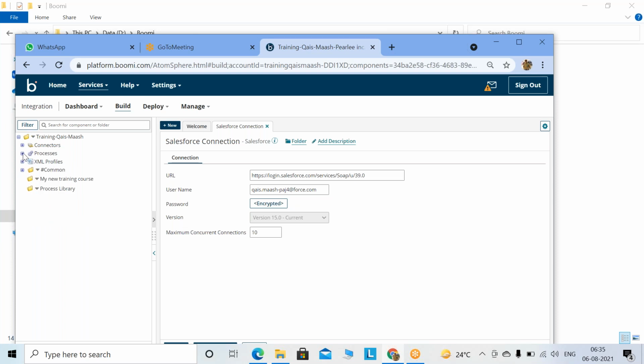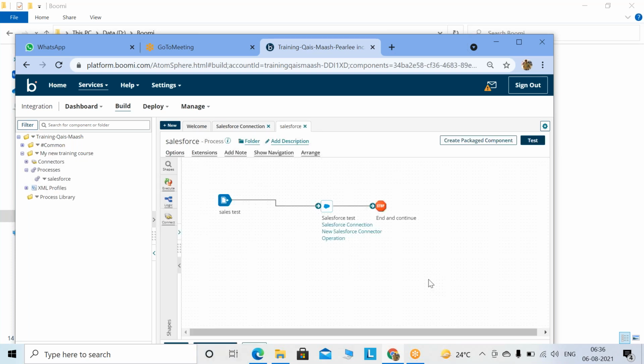As soon as you do this, this process you can move to my new training course, and this XML also you can move to my training course. Now see, it's well arranged. Connections is there, so connections also you move over here. Under training quest mass we have a common connections folder and we have my training. So this is your process. You can build whatever you want inside this one.